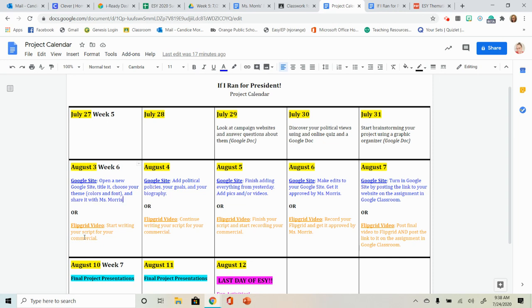If you're doing the Flipgrid video, you're going to start writing your script for your commercial. On Tuesday the 4th, for the site, you're going to add your political policies, which was done here on July 30th.